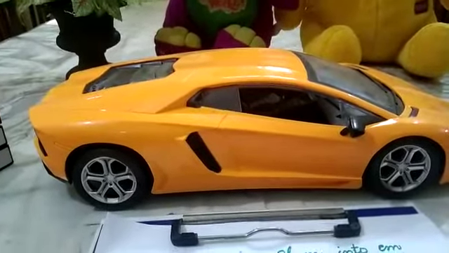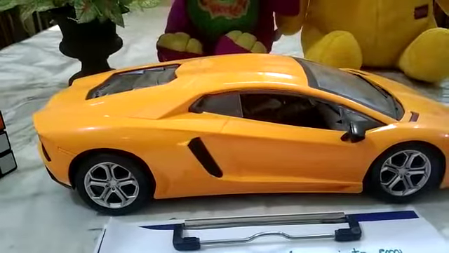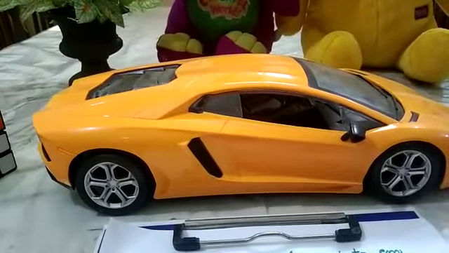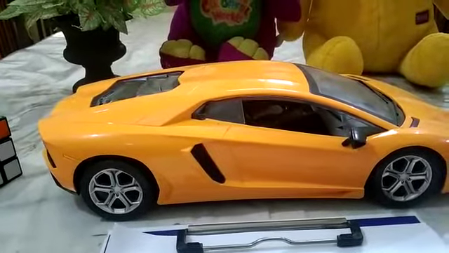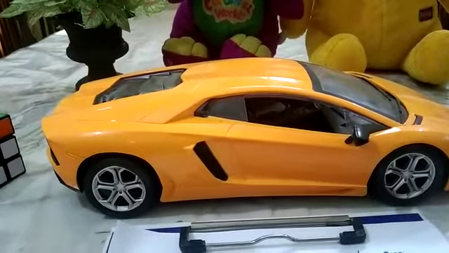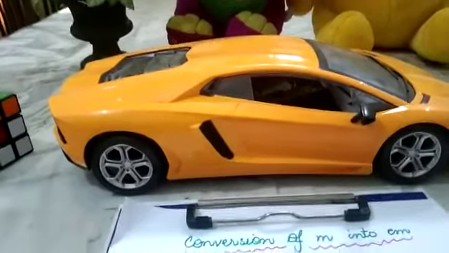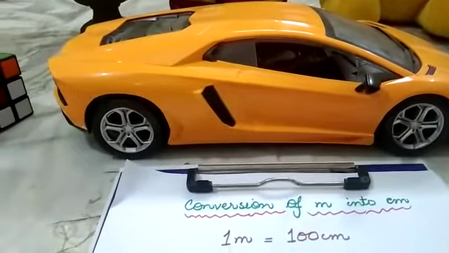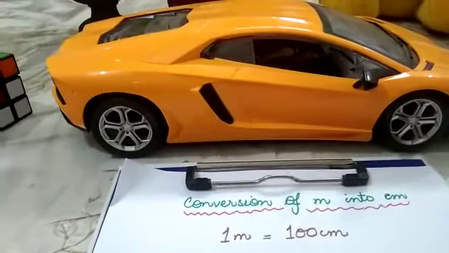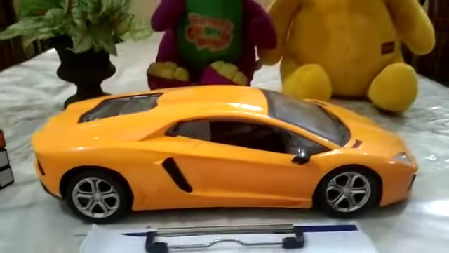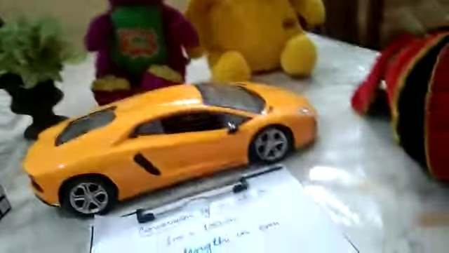So girls, if there is a car and the length of the car is 3 meter, and you have to convert it into centimeter, then how will you convert it? Girls, as I have told you, 1 meter is equal to 100 centimeter. So if a car is 3 meter, that means 3 meter is equal to 300 centimeter.